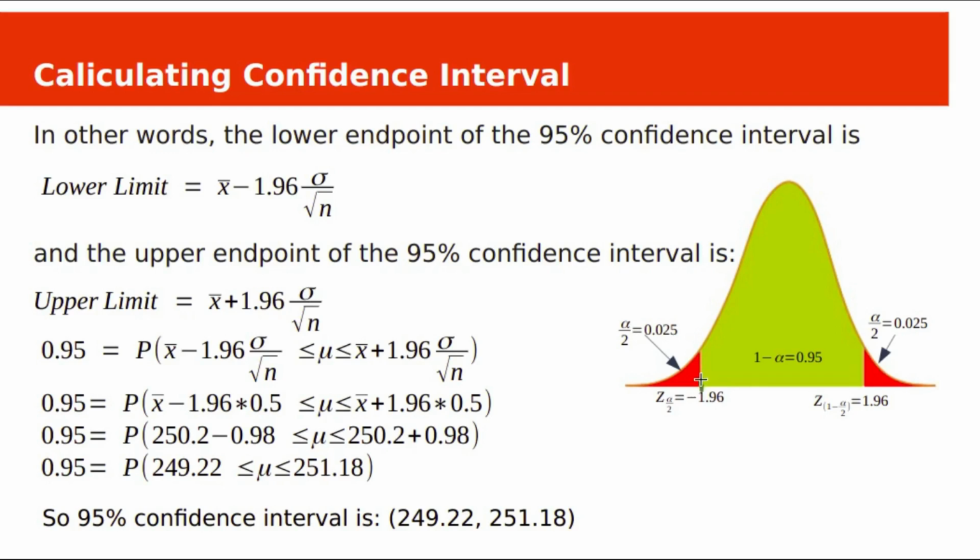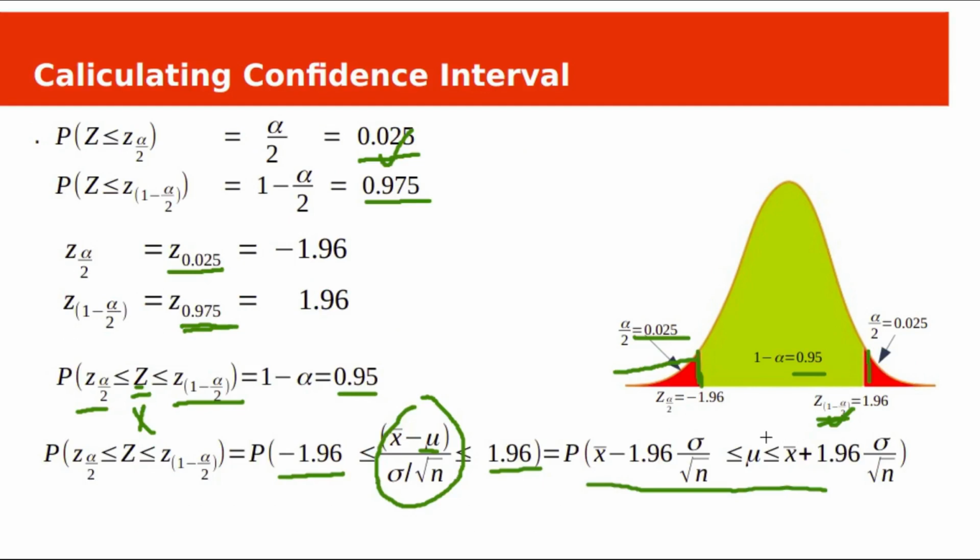This means observing a sample mean below this lower bound will be with probability less than 0.025, and observing a sample mean above this upper bound will also be with probability less than 0.025. Observing a sample mean in these two regions is very unlikely. Our parameter of interest mu will be between these two values with 95% confidence level.